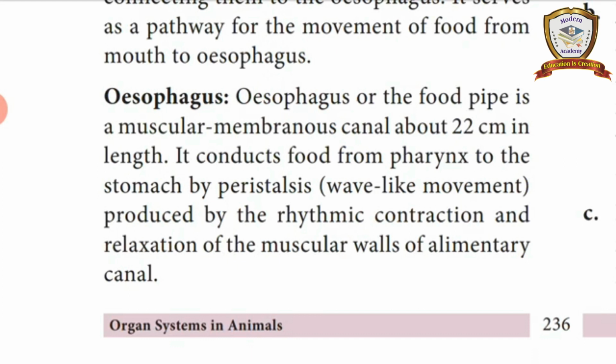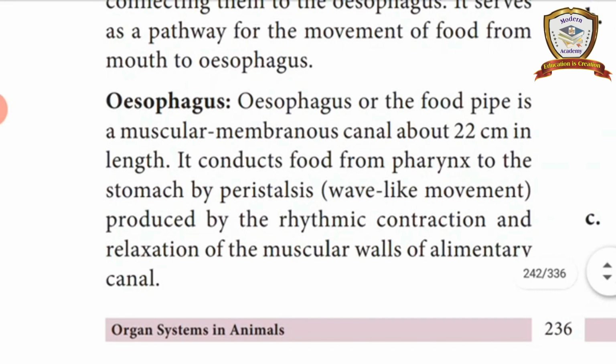It conducts the food from the pharynx to the stomach by a special movement called peristalsis. This is very important. Peristalsis movement is a wave-like movement.